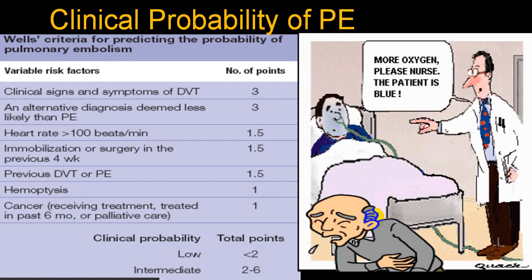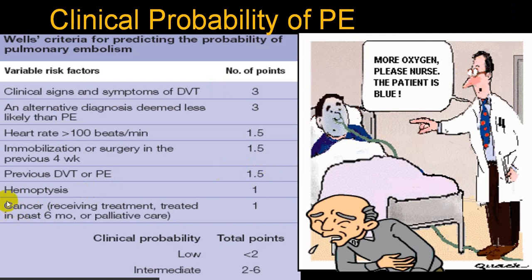To find out whether a person is having a DVT, there is one score called the Wells criteria score, where for clinical symptoms and signs of DVT you give 3 points. Alternative diagnosis less likely than pulmonary embolism, 3 points. Heart rate more than 100, 1.5 points. Immobilized for a long period, or surgery done in previous 4 weeks, 1.5. Previous history of DVT or previous history of pulmonary embolism, again 1.5, 1.5.